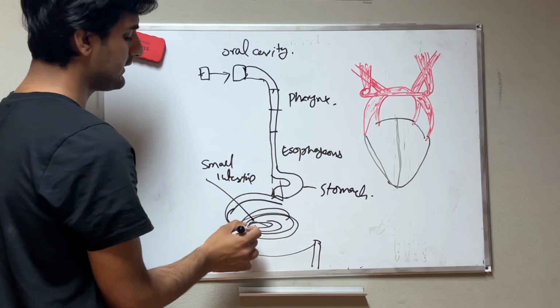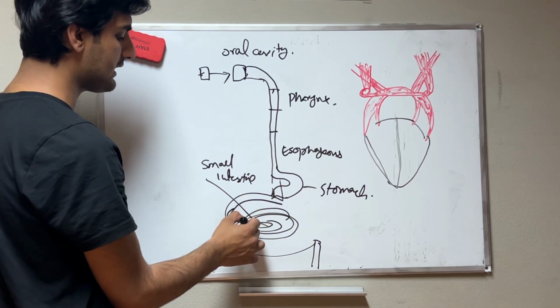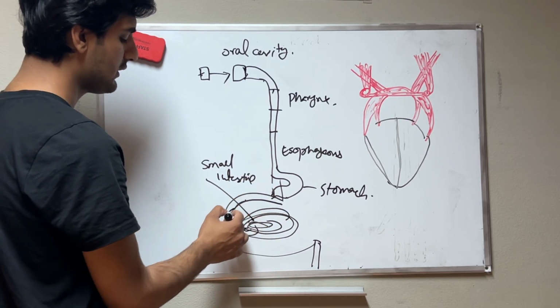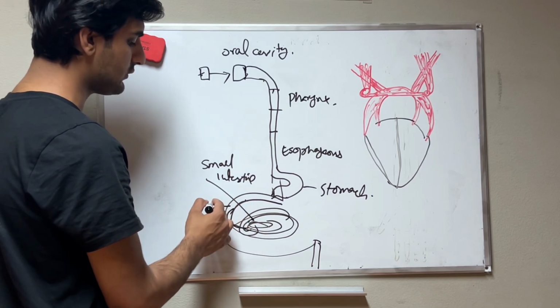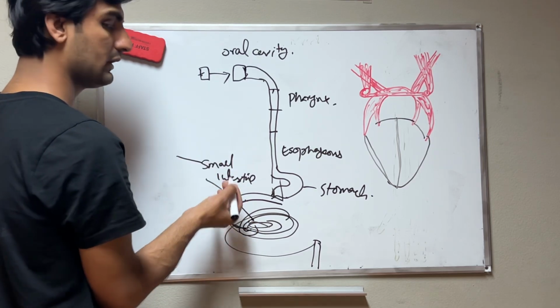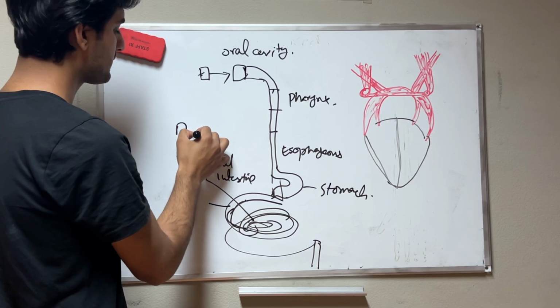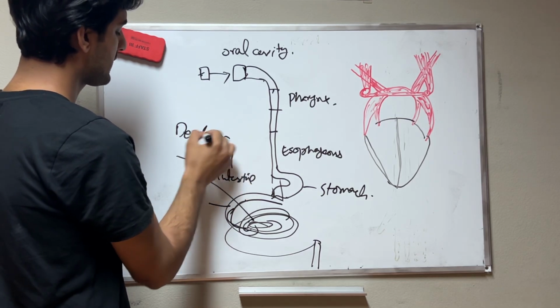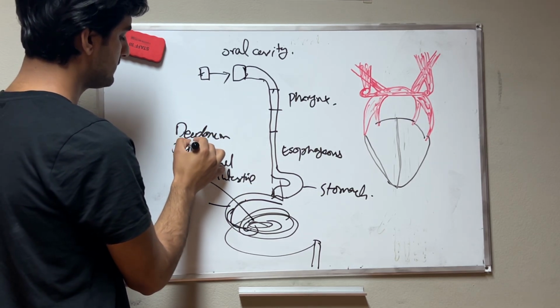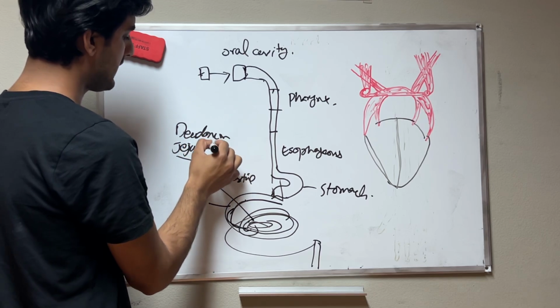Then from the small intestine, the food goes to the large intestine. The small intestine has three parts: duodenum, jejunum, and ileum.